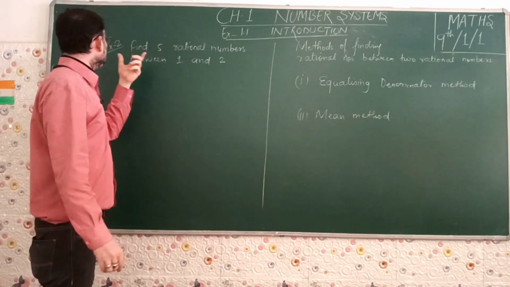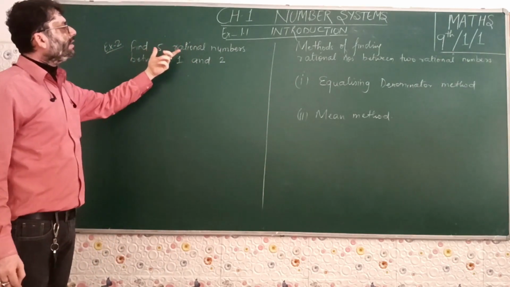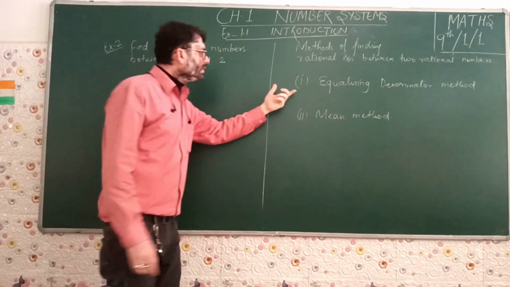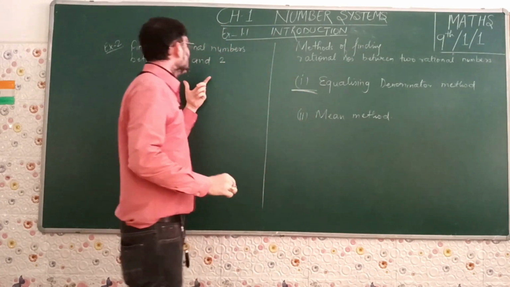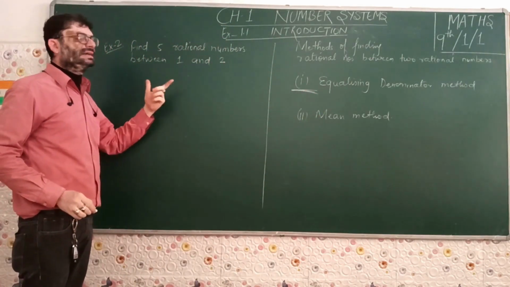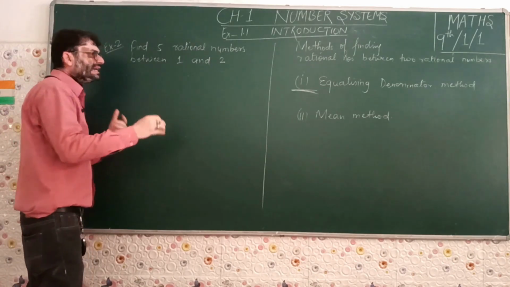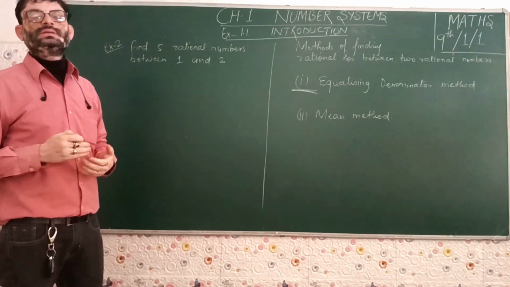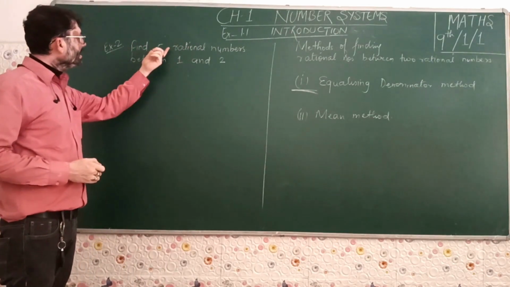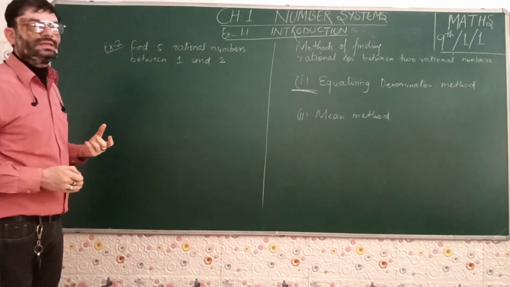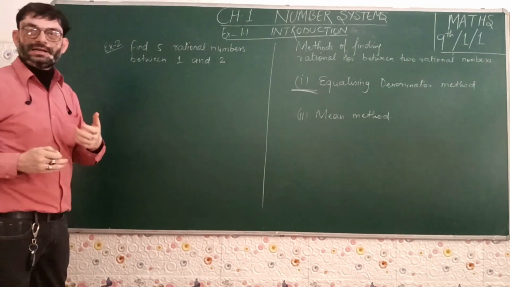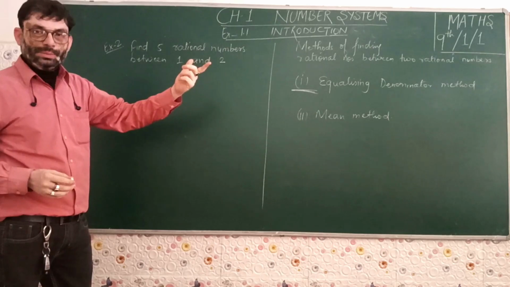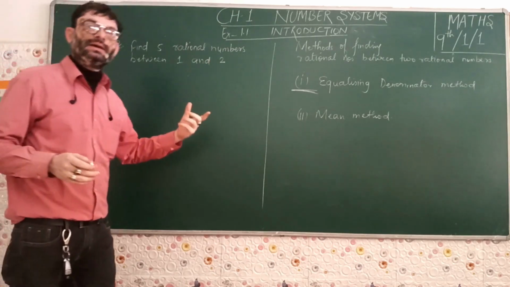Let us take an example from your NCERT textbook itself: find 5 rational numbers between 1 and 2. We'll be moving on with the equalizing denominator method first. That means we directly get as many rational numbers as required by us. We here require 5, so let's move on with 5 presently, but we can get an infinite number of rational numbers between 1 and 2 by the equalizing denominator method. That's the name assigned for the method.